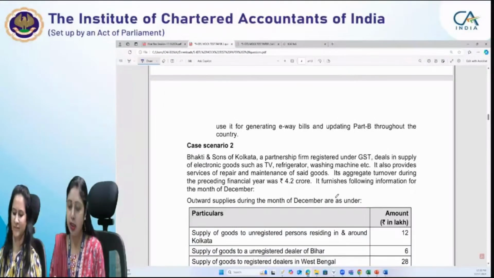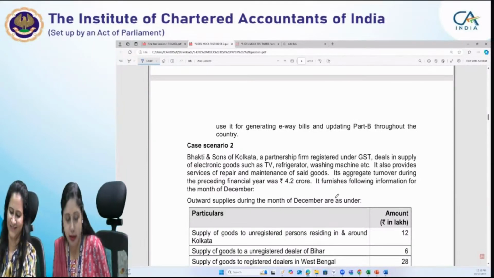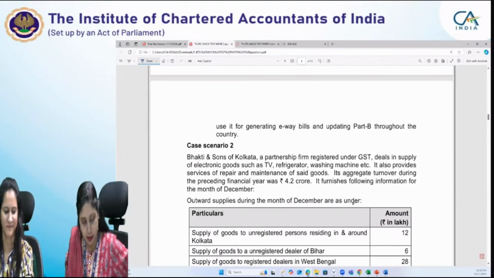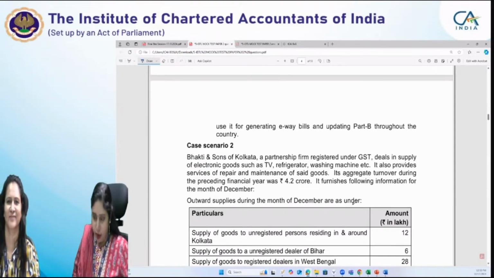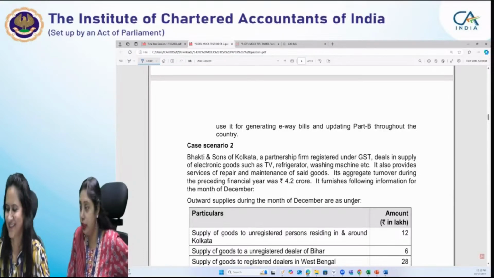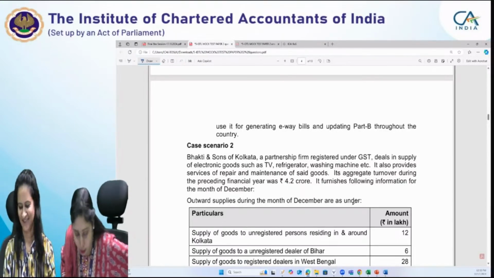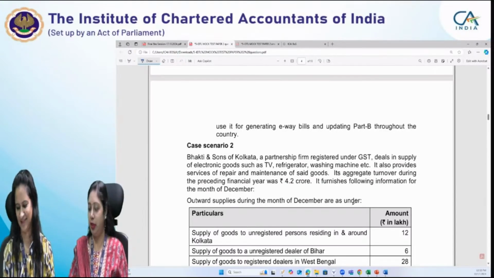Now, for the second case scenario, Swati will take you through and tell you how to arrive at the correct answers. So I request all of you to participate. When you participate, you tend to appreciate the provisions in a better manner.